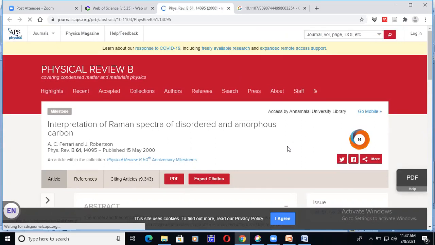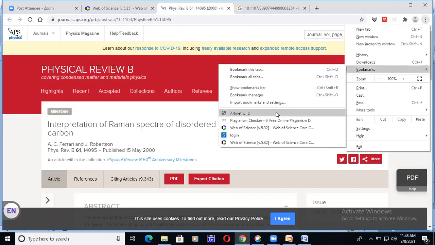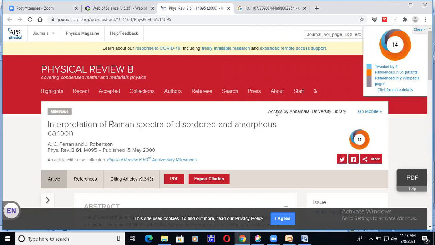Even what is the other next method that has come, you know, for recent times, the scientists look in a different way. It is up to the researcher, but scientists look in a different way. How do the scientists look? This article is not that popular among society. This is the altmetric score. This article has been tweeted 4 times. 31 patents have been created by this article, so it is referenced in 31 patents. Those who have got the 31 patents have referenced this article. It is referenced in Wikipedia pages too, and in social media also.